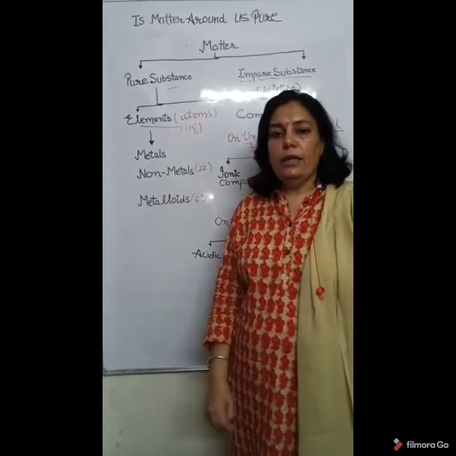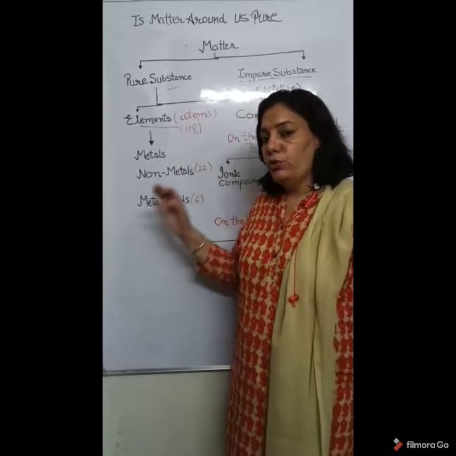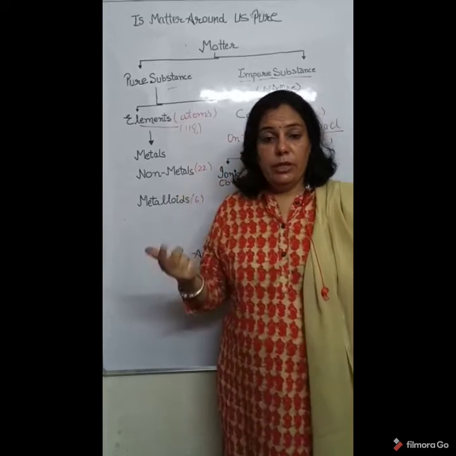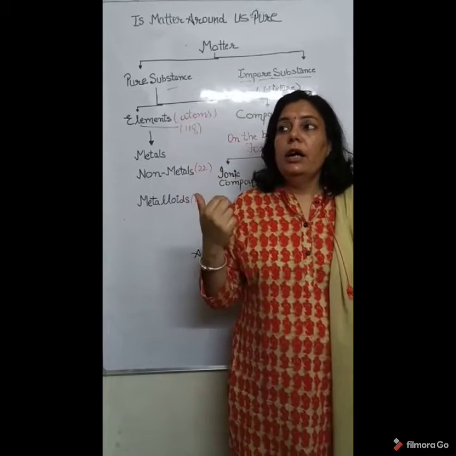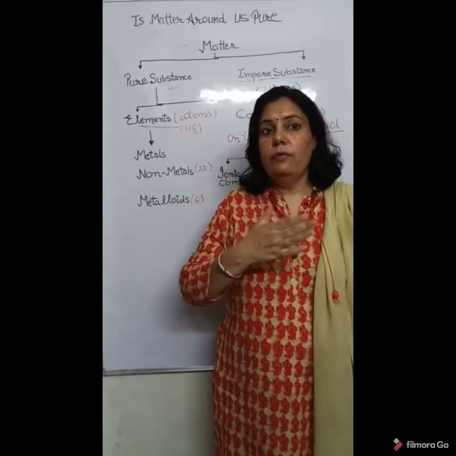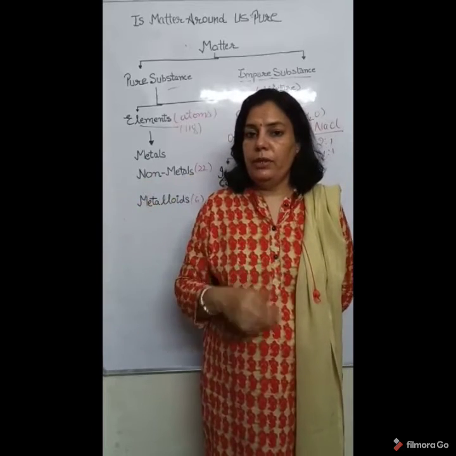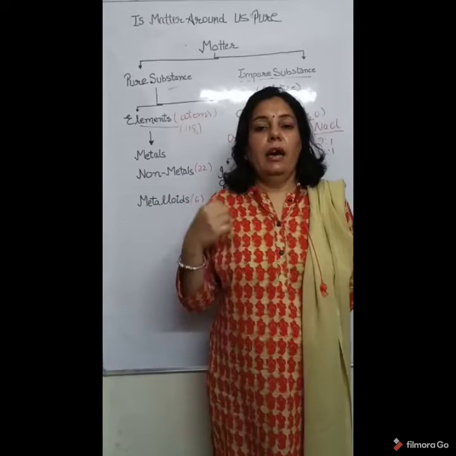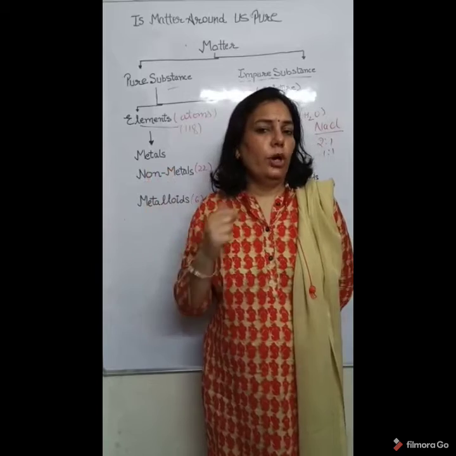Similarly, the second category of elements is non-metals. Non-metals are about 22 in number, and these are brittle in nature, these are poor conductors of heat and electricity, and they are comparatively soft, and they are found in all three states: solid, liquid and gaseous state at room temperature. They are not malleable, they are non-ductile, they have low tensile strength. So these are some of the properties of non-metals.